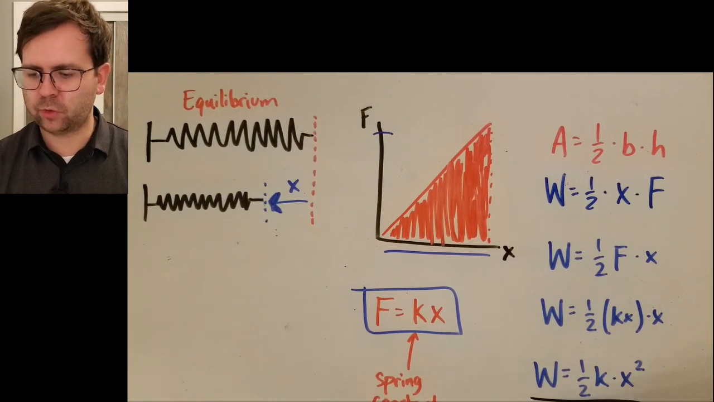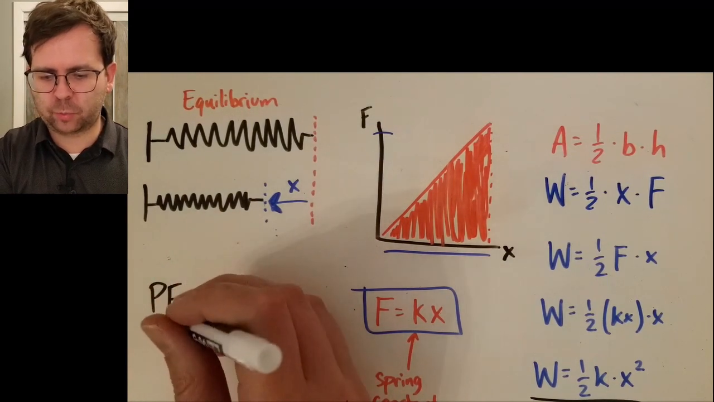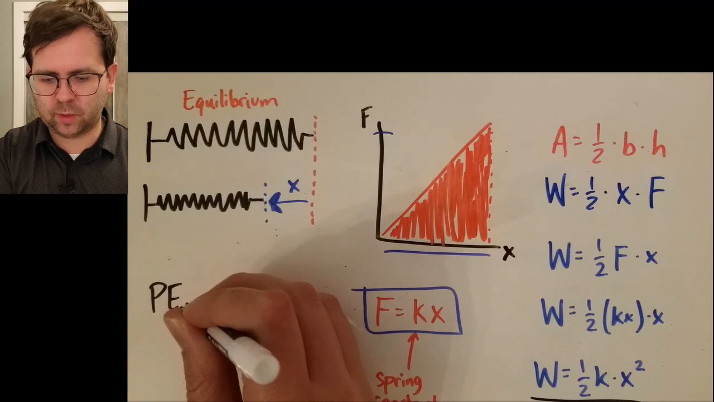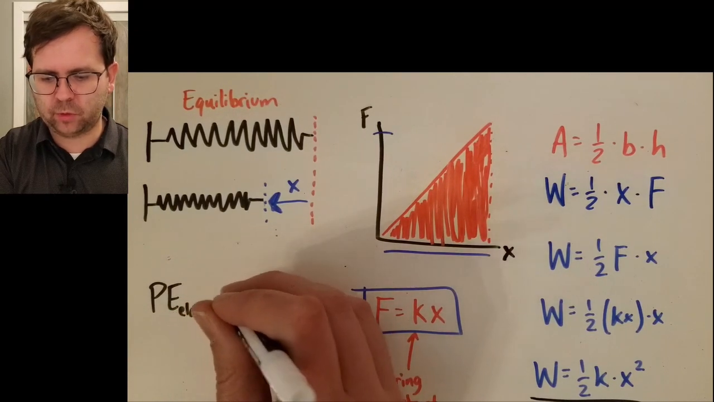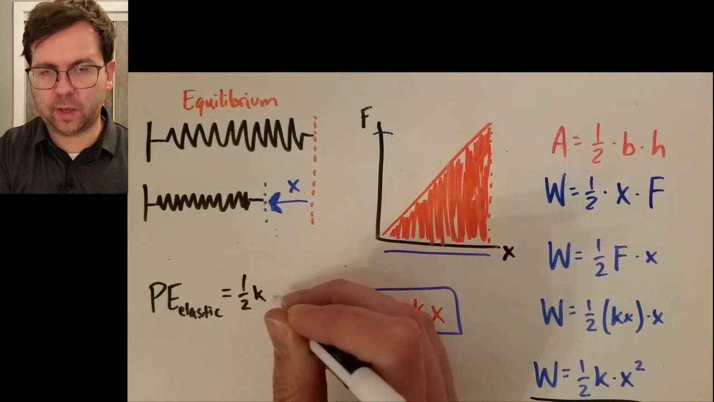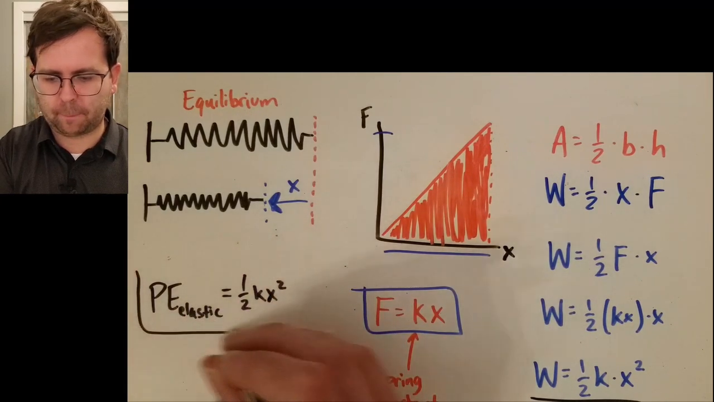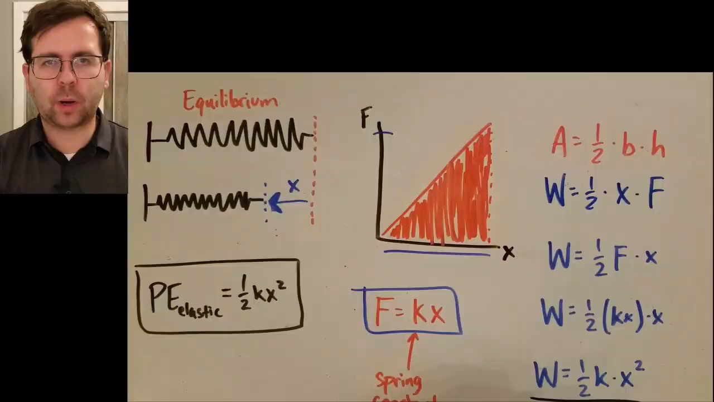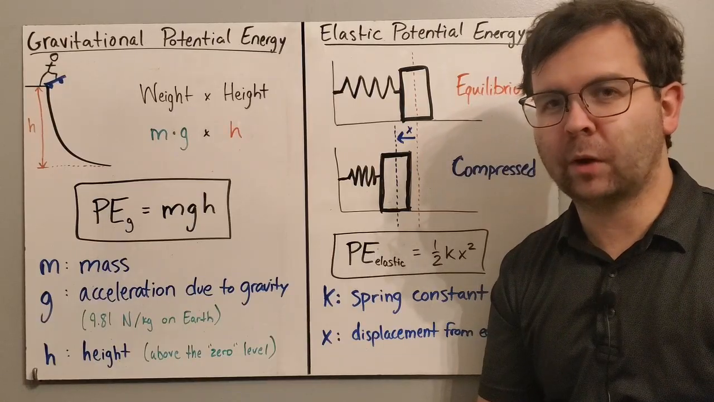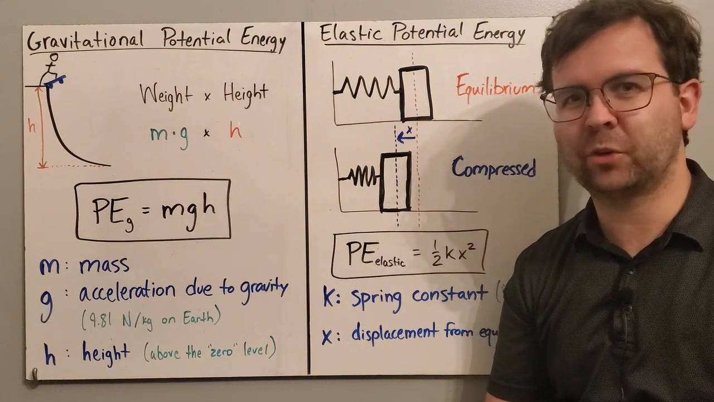So I'm going to take this equation and I'm going to rewrite it one more time. The potential energy of a spring, or we're going to call this the elastic potential energy, is equal to 1/2 times k, the spring constant, times x squared. So that's where we get our equations for gravitational potential energy and elastic potential energy.